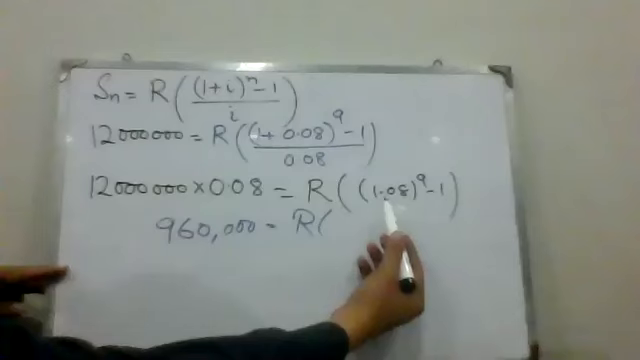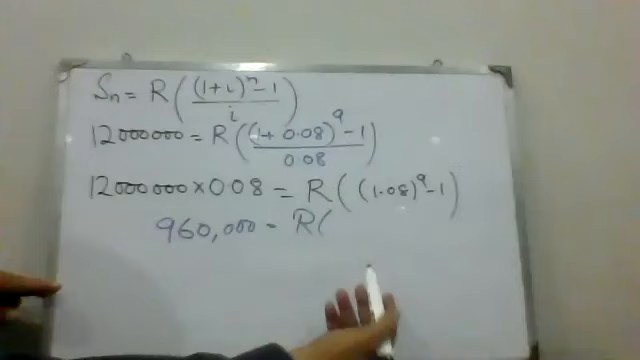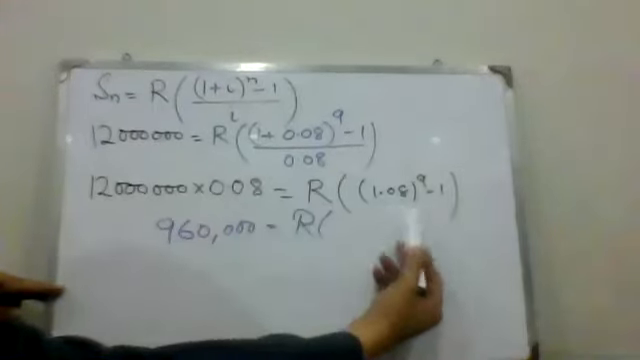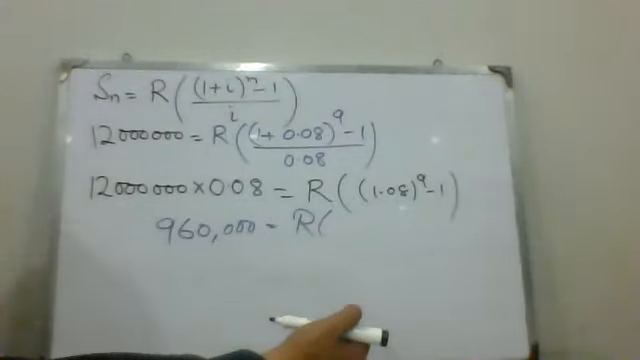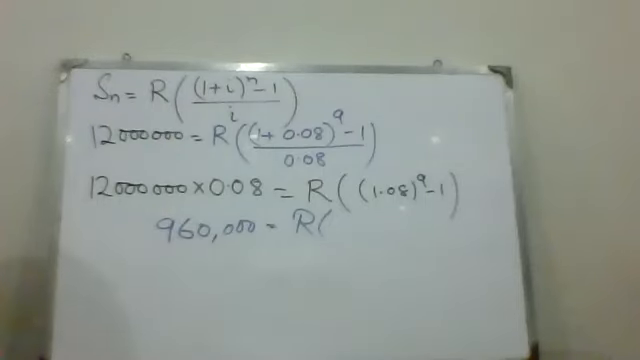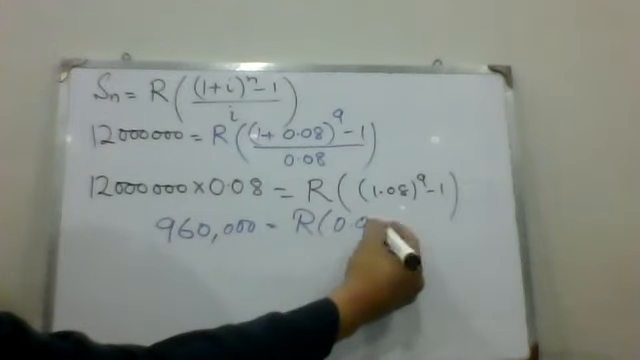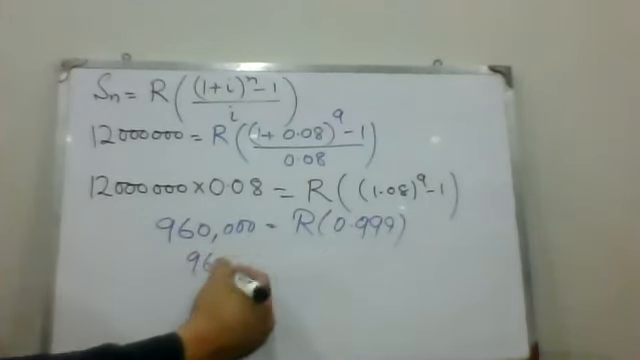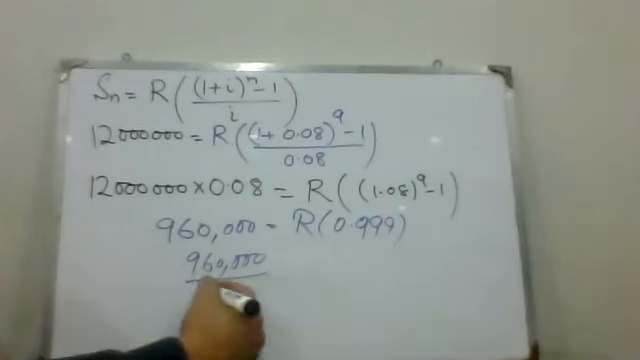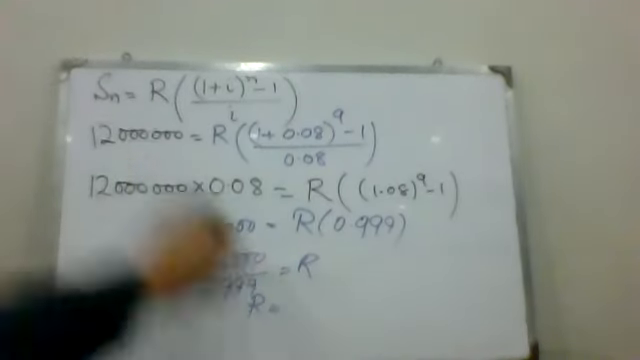Now taking 1.08 whole power 9, then subtracting 1 from it, what do you get? 0.999. Okay, fine. So now 0.999 is multiplied with R. On the other side, it must be divided when we shift it. So R is equal to what?